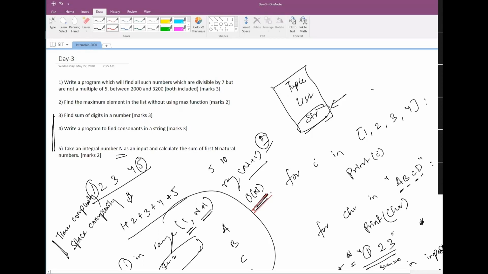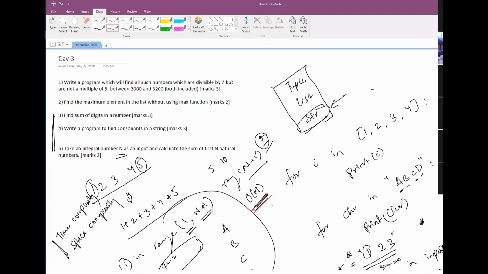Similarly for space, if you have an array where you are storing n elements, then you can say the space complexity is big O of n. And always, memory is very cheap these days. Back then, we used to have floppies which used to store 128 MB or in KBs. But now you can get 1 terabyte of hard disk for like 2-3,000, I believe. So memory is becoming cheap every day.